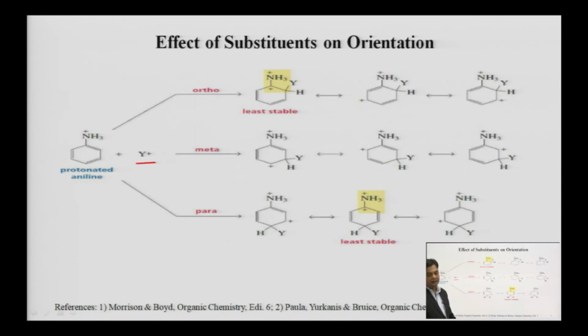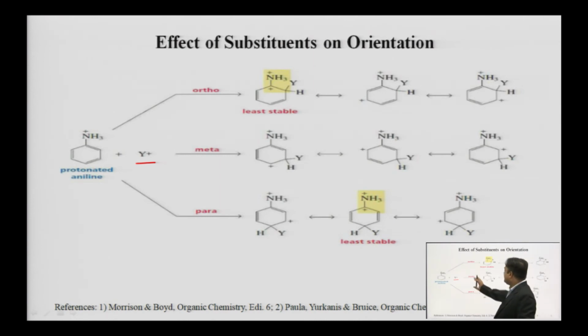So, again there are three options. This Y plus can attack on the ortho position, on the meta position, and also on the para position. So, what will be the major product? What position will be preferred by the Y plus to get the major product? We will carry out the attack on all three positions and check the stability of the resultant carbocation.